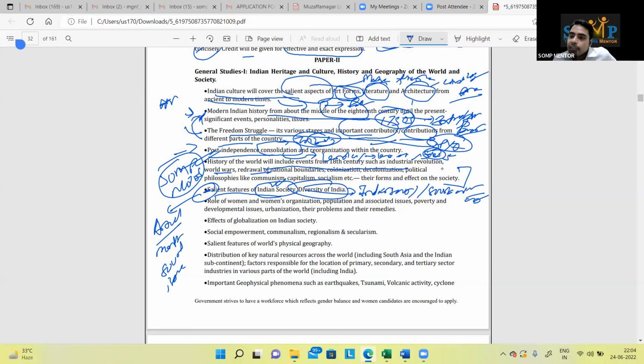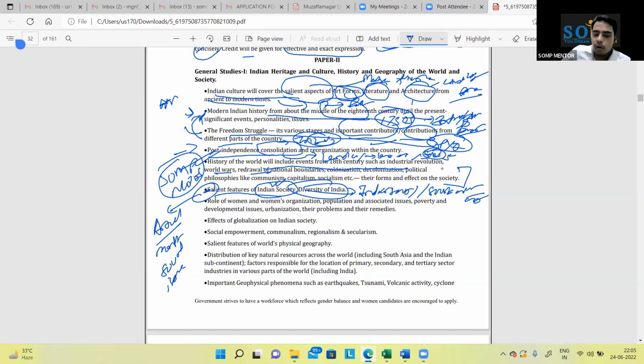So suppose there is an issue of the beef ban, cultural issue, no? Pork ban, cultural issue. Why do you consider those issues from a polarized view? Consider from the UPSC view. Sabarimala issue, people say women are not being allowed to enter. Okay, fine. What to do with these issues? You have to take the Supreme Court's view, not your own view that in my religion it is like this, in their religion like that. And such topics you cannot avoid as well.